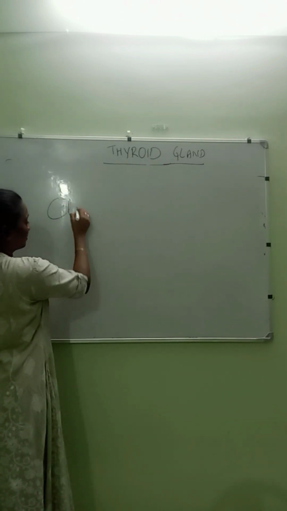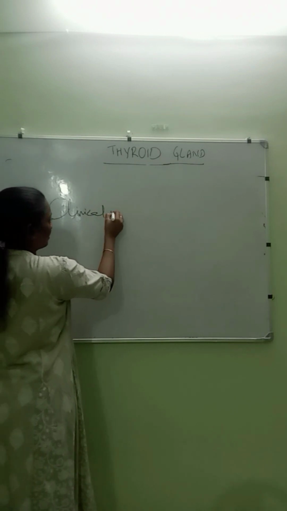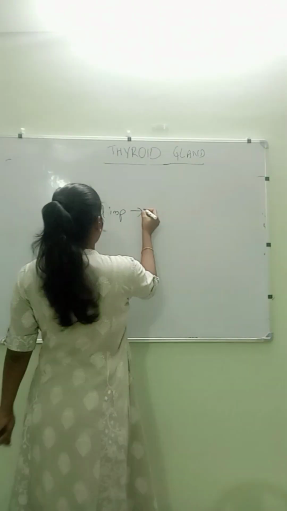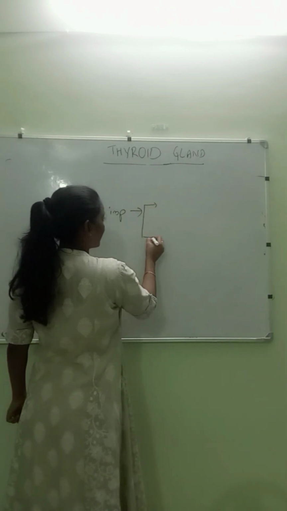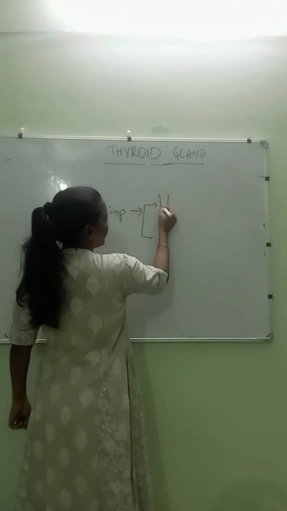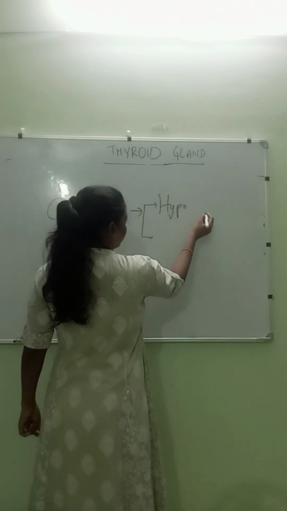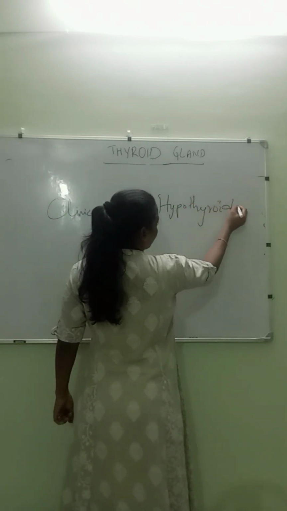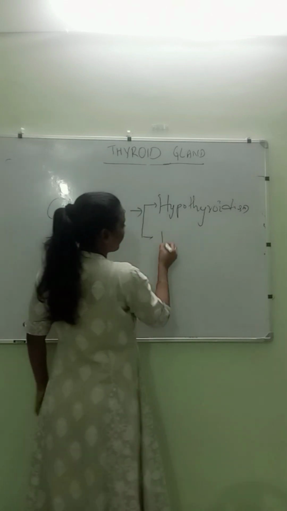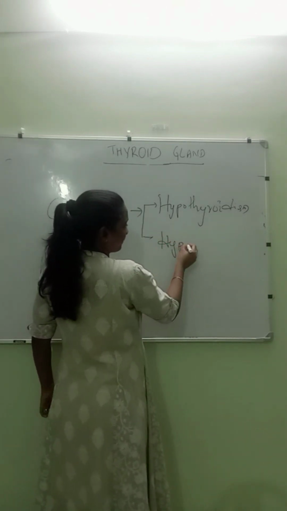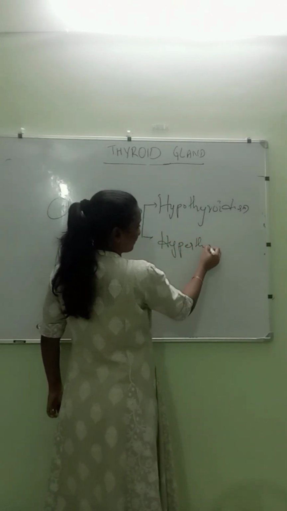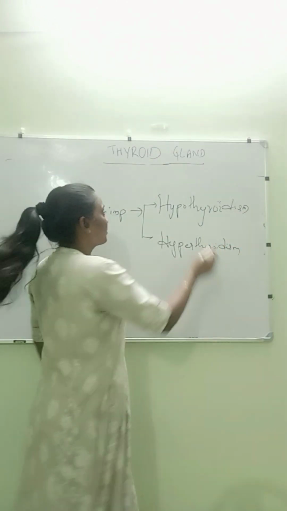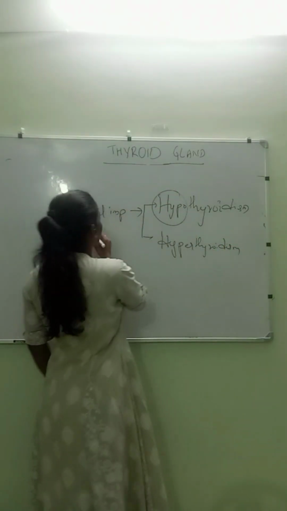So clinical importance, the very important thing you need to understand, is hypothyroidism and hyperthyroidism. Hypothyroidism. The word itself is saying hypo. This is the clinical importance.